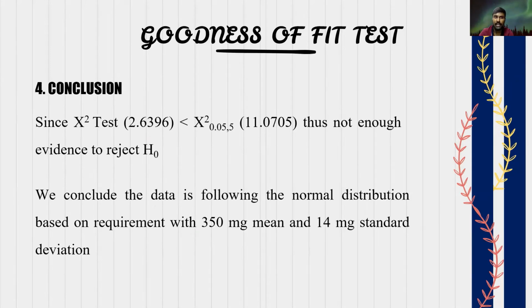Next, our conclusion for our goodness of fit test: since our chi-square test 2.6296 is less than chi-square 0.05,5 equals to 11.0705, thus not enough evidence to reject our null hypothesis. We conclude the data is following the normal distribution based on requirements with 350 milligram mean and 14 milligram standard deviation. And that's all from me.